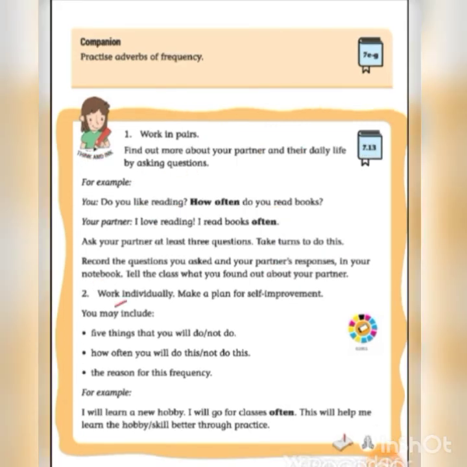Second one, work individually. Make a plan for self-improvement. So you have to make a plan for your self-improvement. You may include 5 things that you will do or not do, how often you will do this or not do this, and the reason for this frequency. For example, I will learn a new hobby. I will go for classes often. This will help me learn the hobby or skill better through practice. So like this you have to write your self-improvement plan using adverbs of frequency.